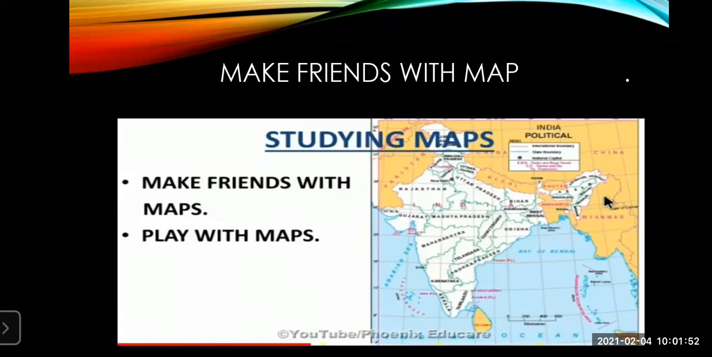Now next is studying the map. This is something new that came in your textbooks. Previously, in the geography textbooks, maps were also there. But the title given in this year's new textbooks, very, very good textbooks they are, is "Make friends with map." In each of the maps, the title is given like make friends with map. Now what is this make friends with map?